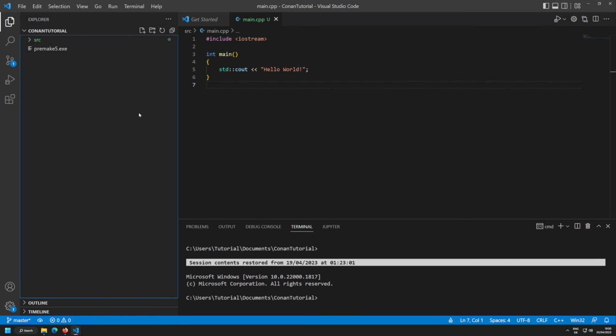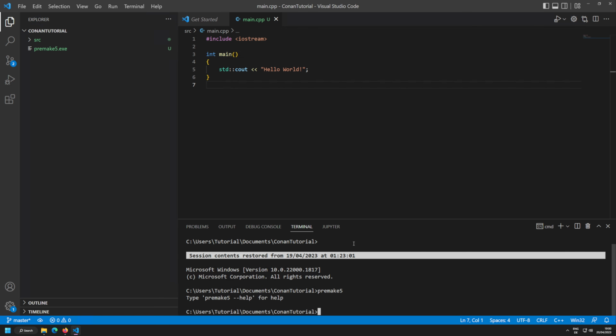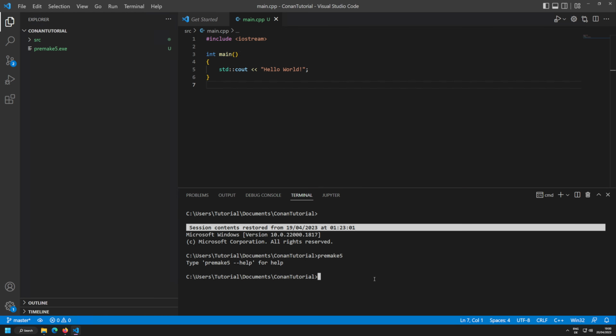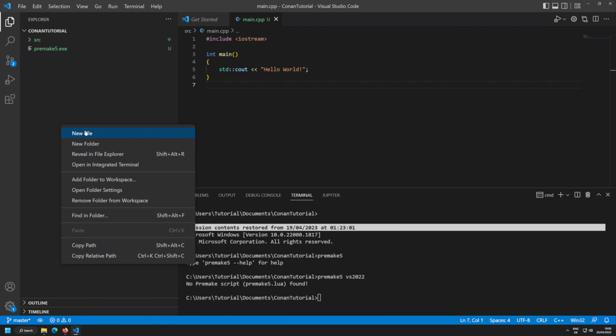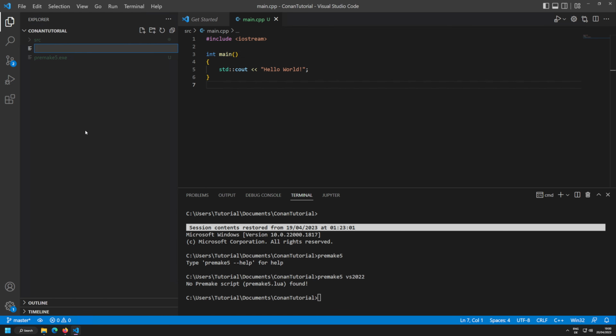Now we should have premake5.exe in here, and if I now do premake5, I can actually use Premake 5. Interestingly enough, it's not complaining, because I didn't supply an action. If I do premake5 vs2022, it complains that it does not find a Lua script. So let's do Premake the favor and create a premake5.lua script.